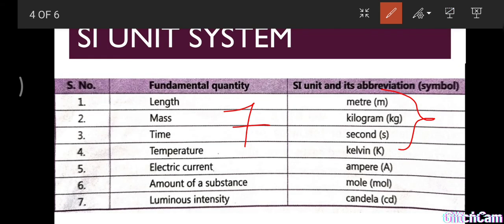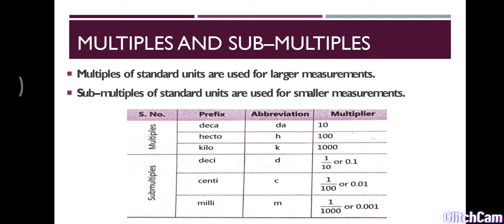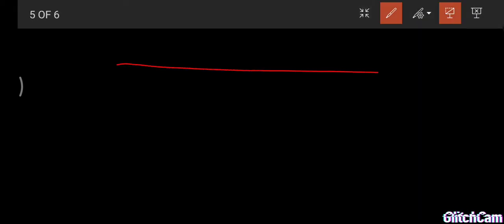Next we go for multiples and submultiples. Multiples of standard units are used for larger measurements, and submultiples of standard units are used for smaller measurements. For example, this is 1 meter.